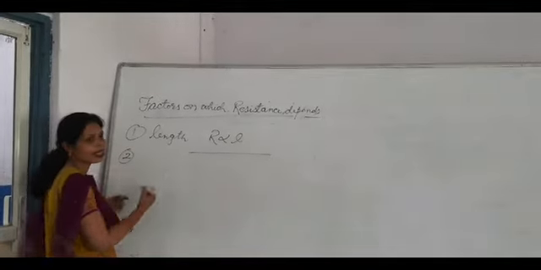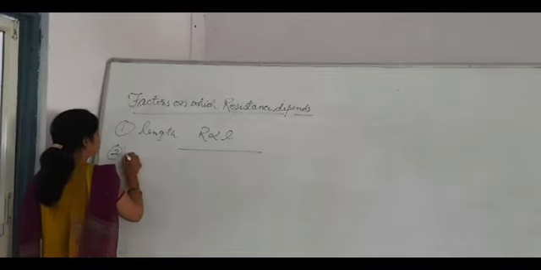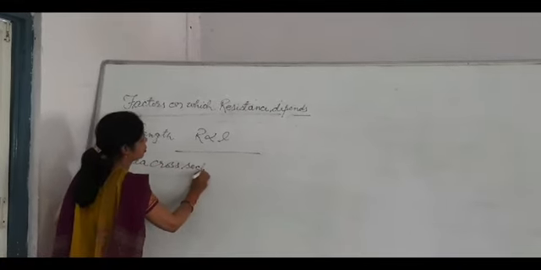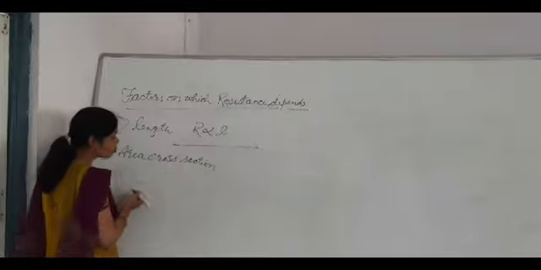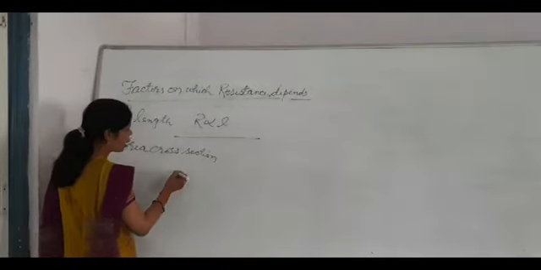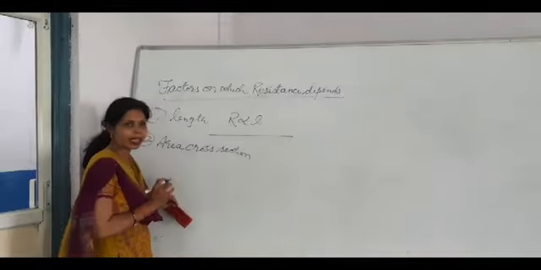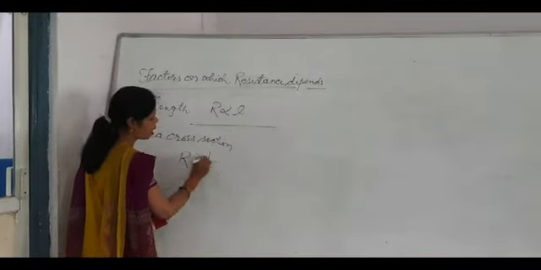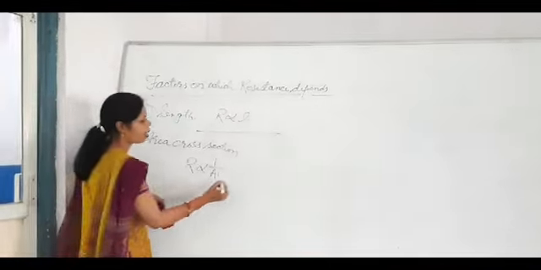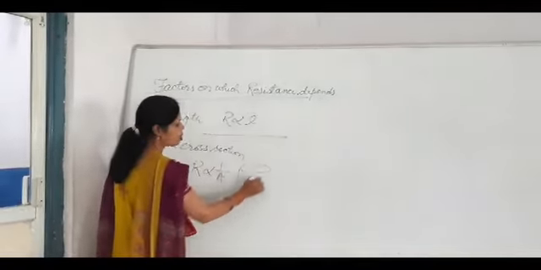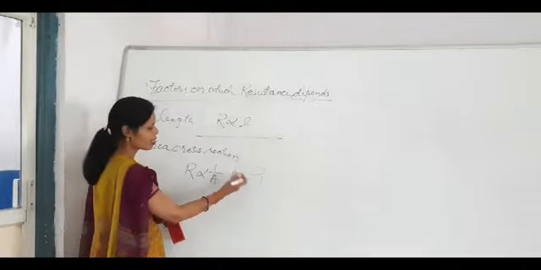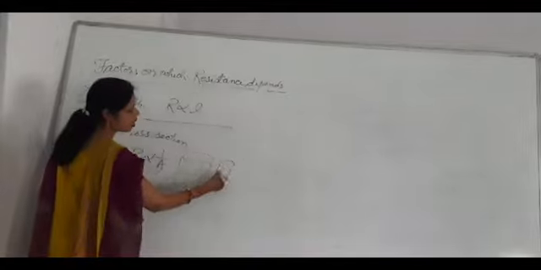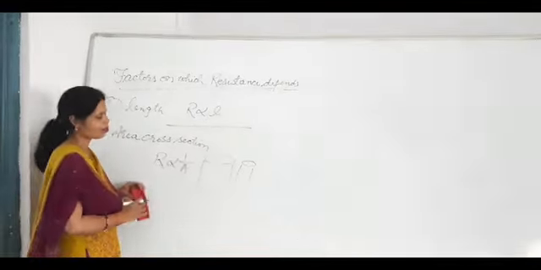Number 2, resistance depends on the area of cross section of a conductor. If the area is more, low resistance will be there. Resistance of a conductor is inversely proportional to the area of cross section. If more area is there, suppose this is a wire, low resistance will be there. And if the wire is thin, it has low area, so more resistance will be there.